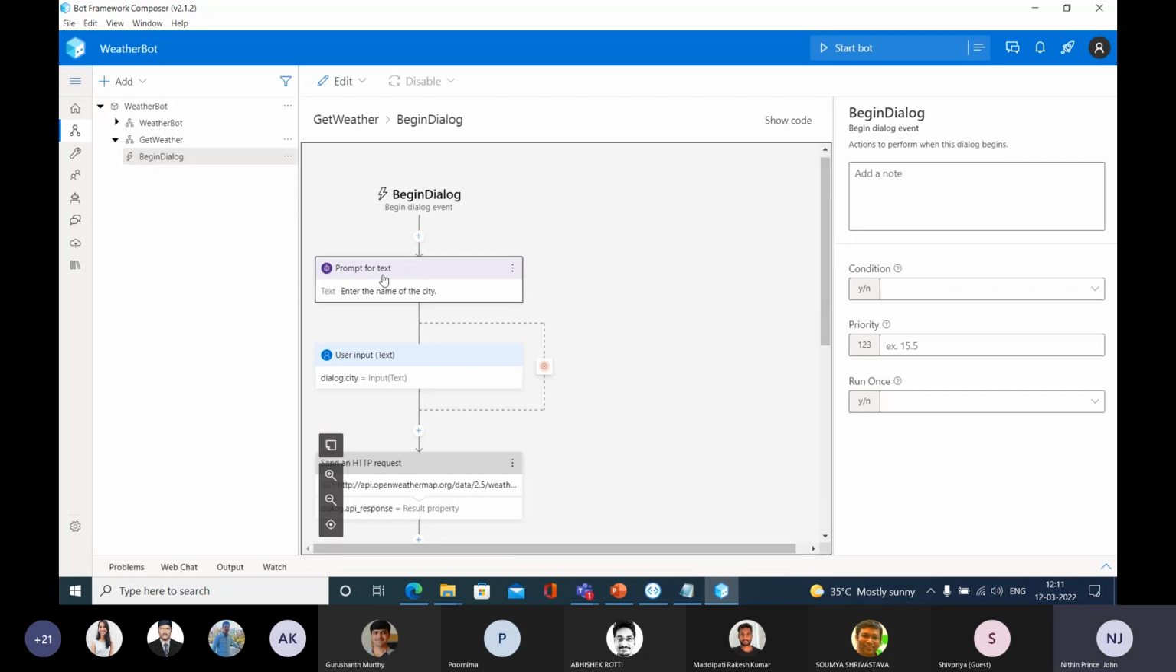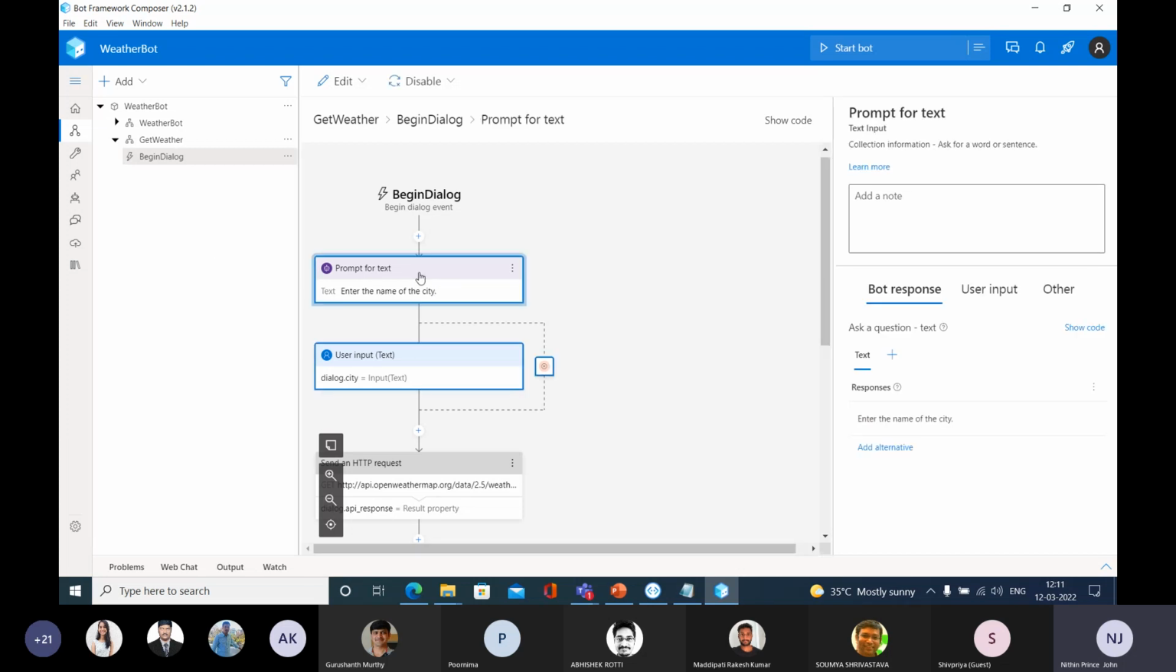And here you can see that enter the name of the city. This is the prompt that you're getting, right? So go and select this prompt for text, enter the name of the city. And here at the right side, you can see the bot response, user input and others. Go and select this other. And here you will be having the option for prompt configuration. Go and select this prompt configuration.